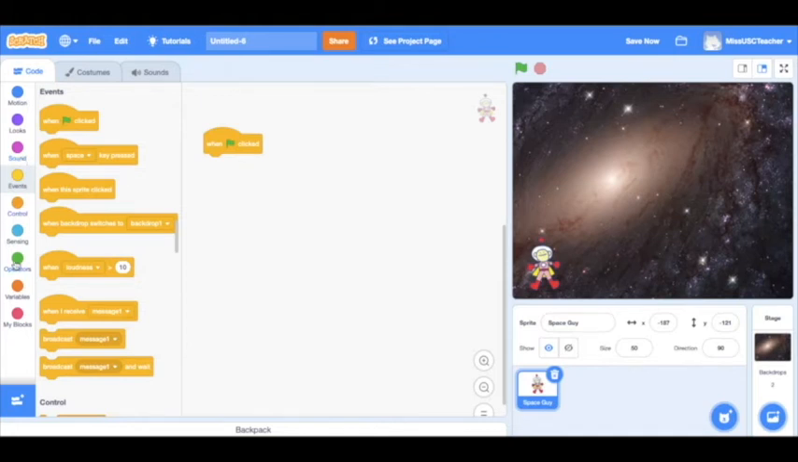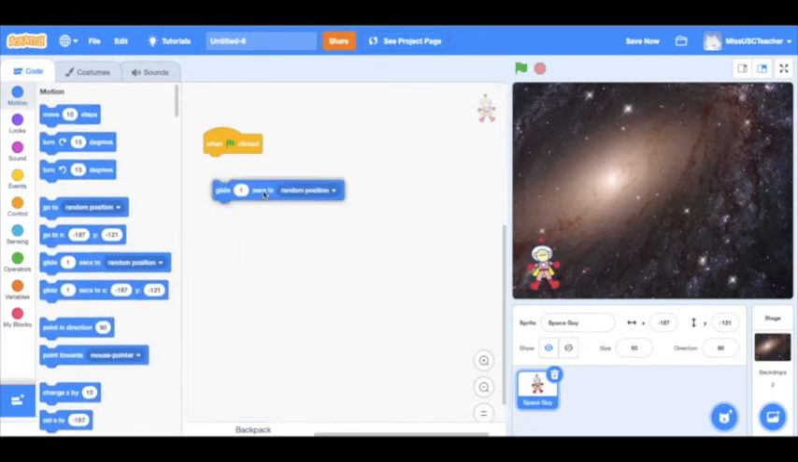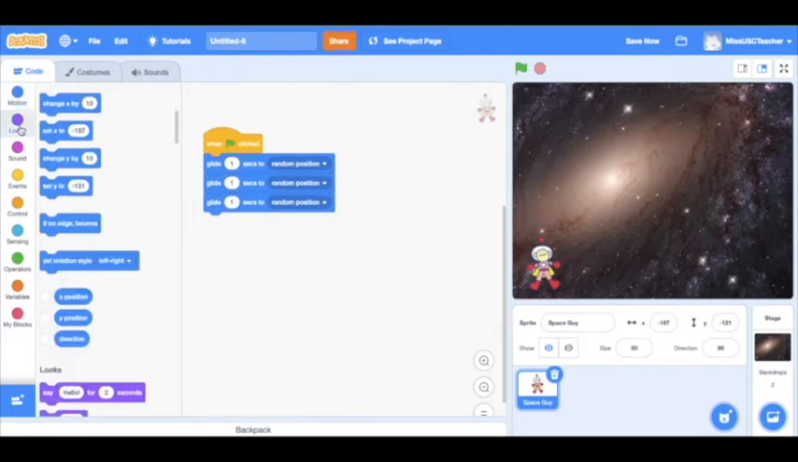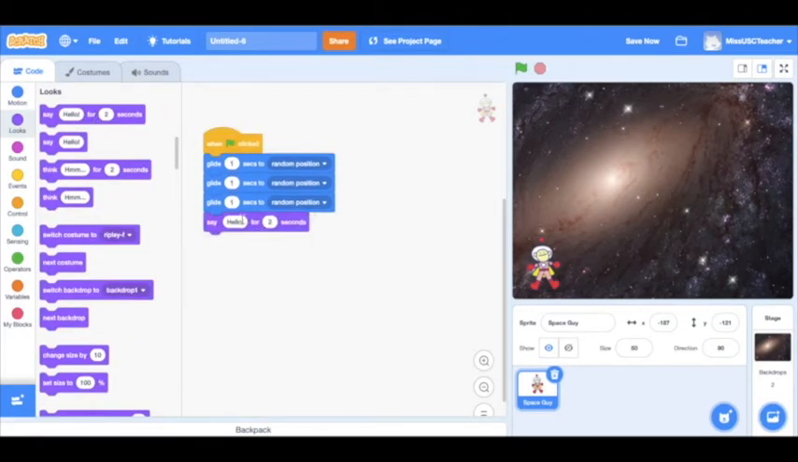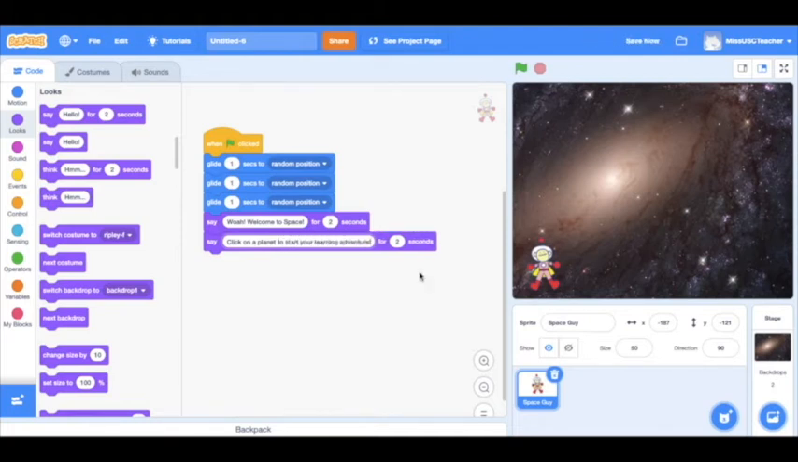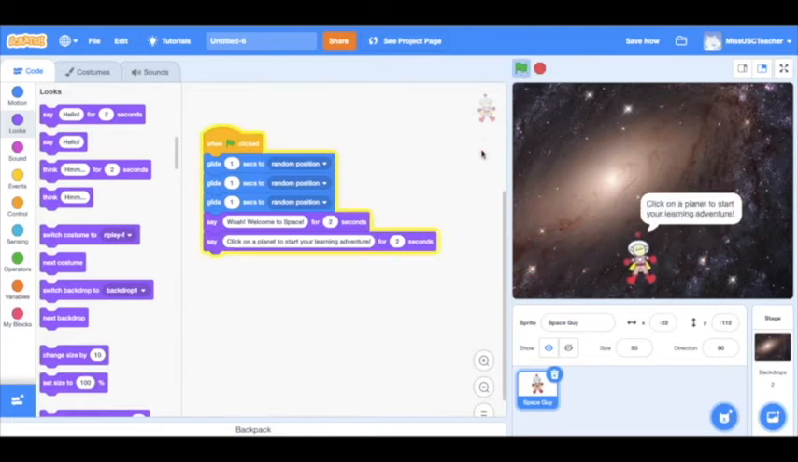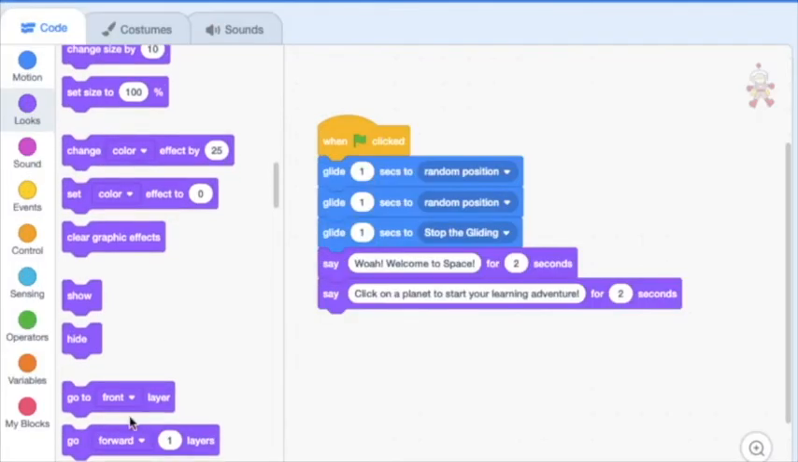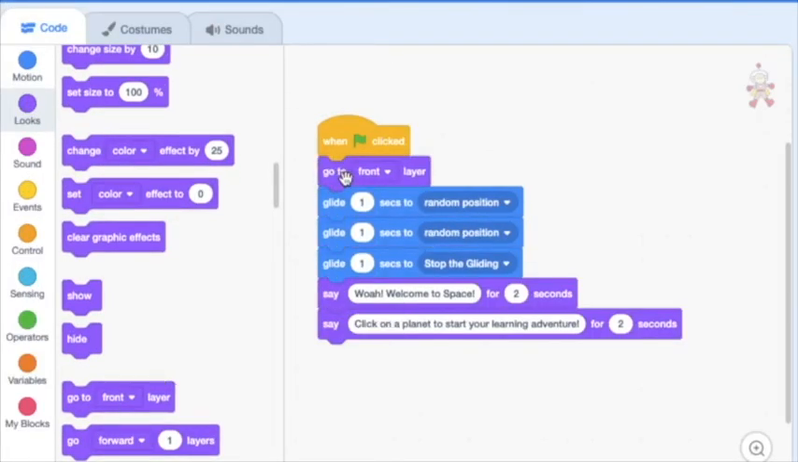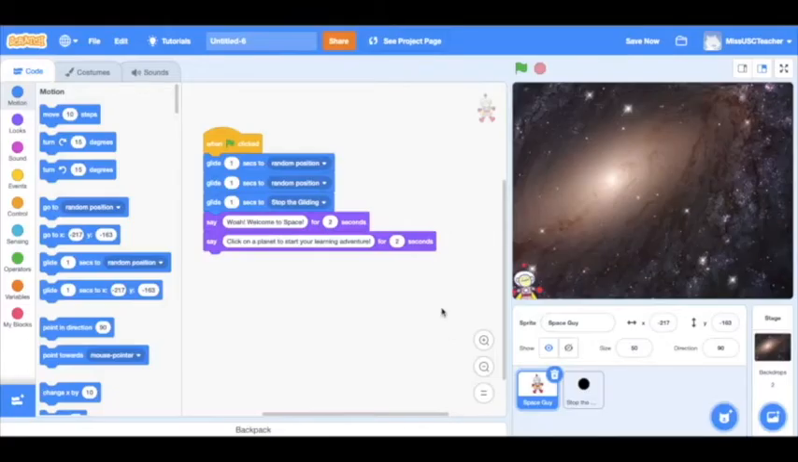Now we want to attach a motion block to there. We'll attach the glide blocks. So that means our little man will be floating around. I also want to attach some speech from the looks blocks, the purple ones, and we'll get them to say, "Whoa, welcome to space. Click on a planet to learn some interesting facts," or something like that. And you can change the duration of the time for what he says right next to the speech there, but we'll keep it at 2 seconds for now. Lastly, get the go to the front block and put it in there so the spaceman is always flying in front.